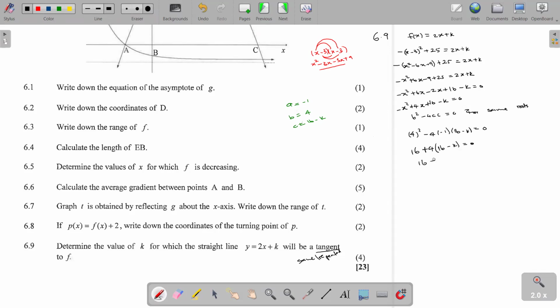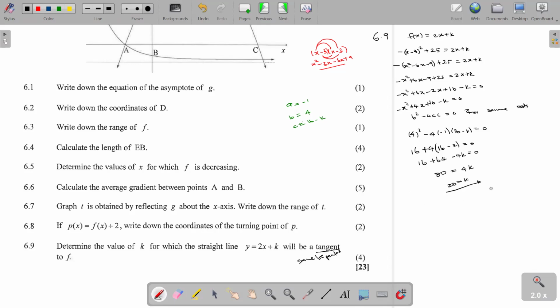So our 16 plus 64 minus 4k is equal to 0. Here, when you add these two, it's 80. This 80 must be equal to 4k. Then, dividing both sides by 4, it means our k must be equal to 20. So our k must be equal to 20 for this equation to be a tangent.